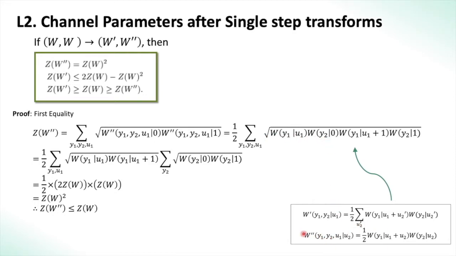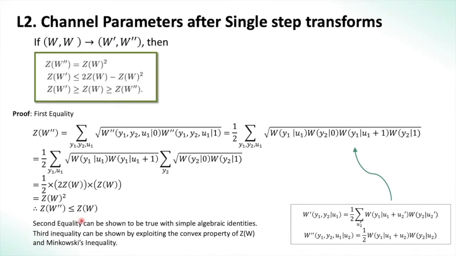This comes from the definition of W double prime which we showed here. Rewriting the summation, we can split it, grouping the y2 terms together and the y1 and u1 terms together. So this becomes 2 Z of W, times the Z of W parameter. So we have half times 2 Z of W times Z of W, which gives us Z of W squared, and hence we have proved the first equality.